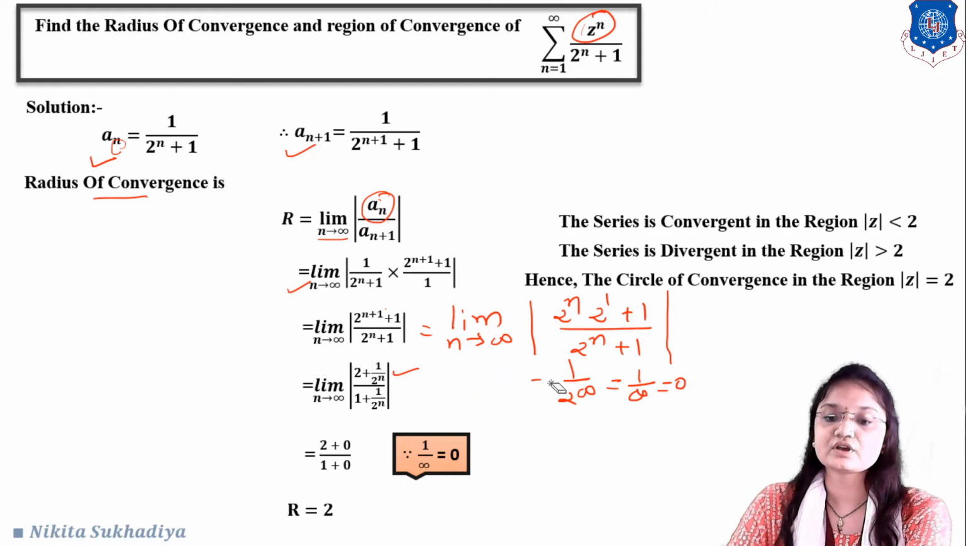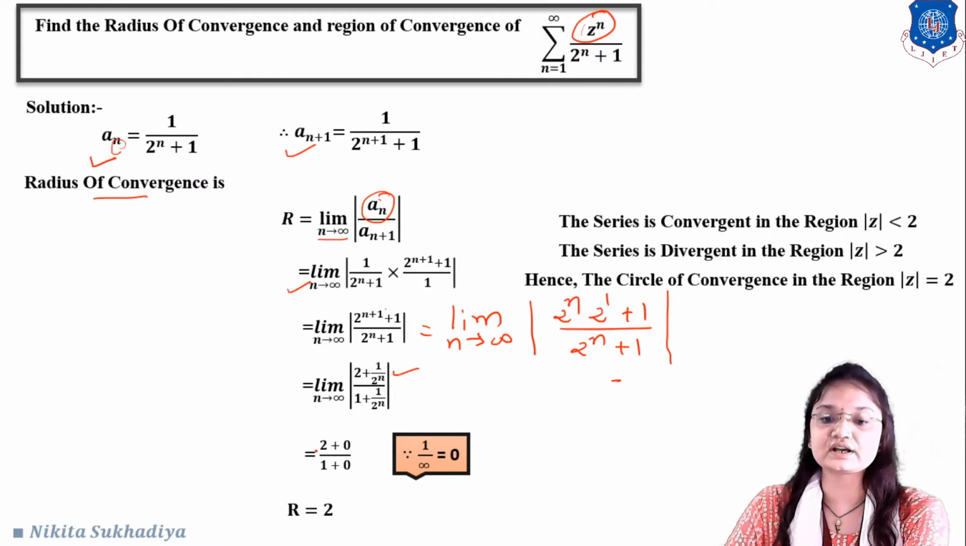Okay. So that's why by putting n tends to infinity, we will get 2 plus 1 upon infinity, that will be 0, upon 1 plus 0. Okay, because 1 upon infinity is 0. Okay, so here the radius of convergence is equal to 2.